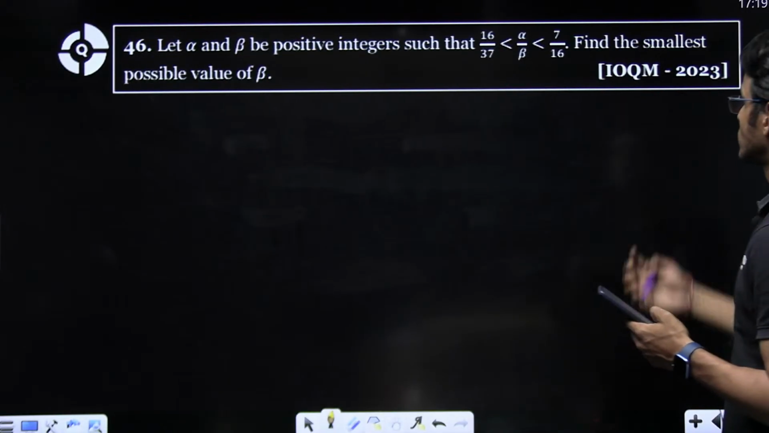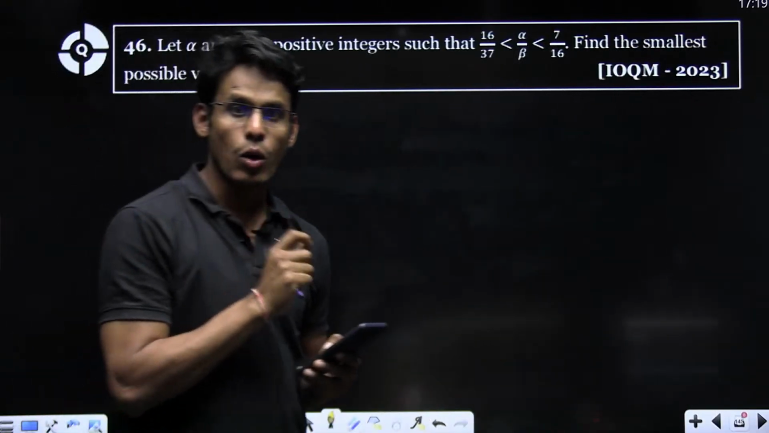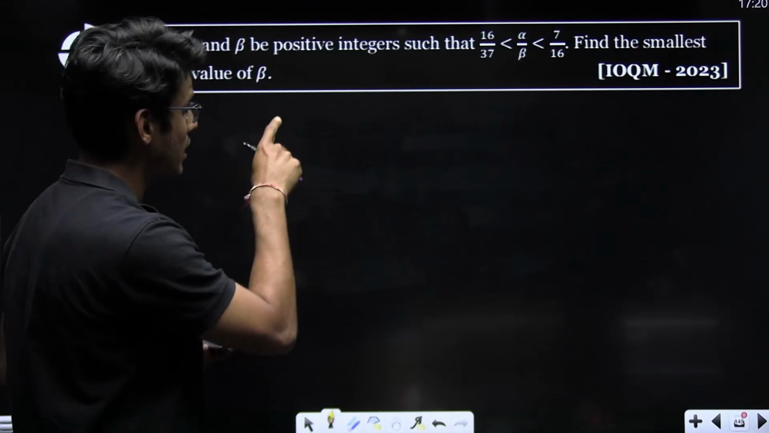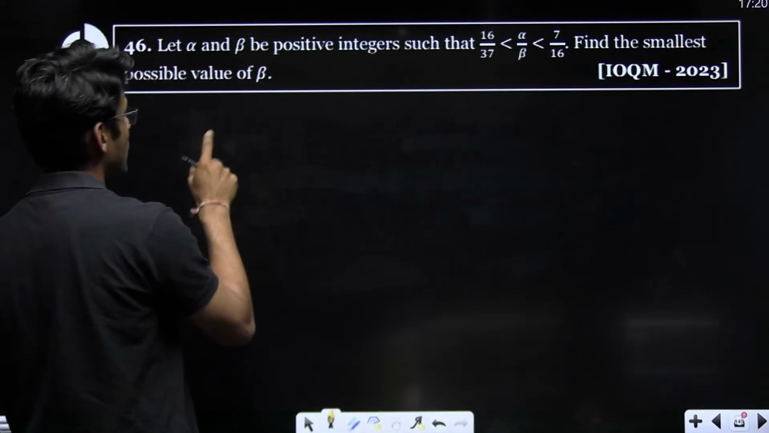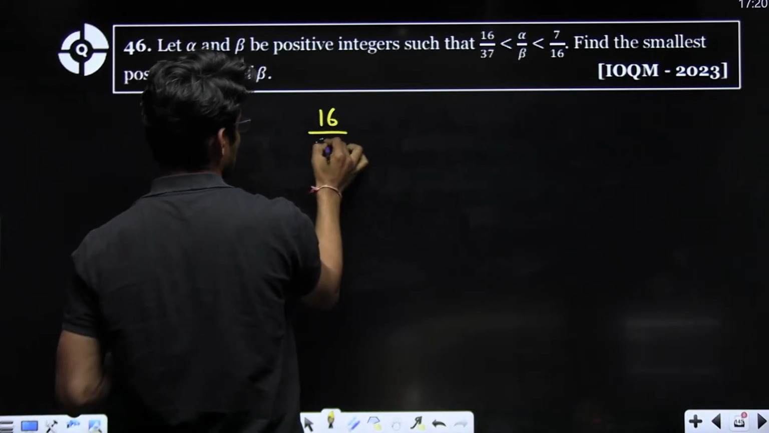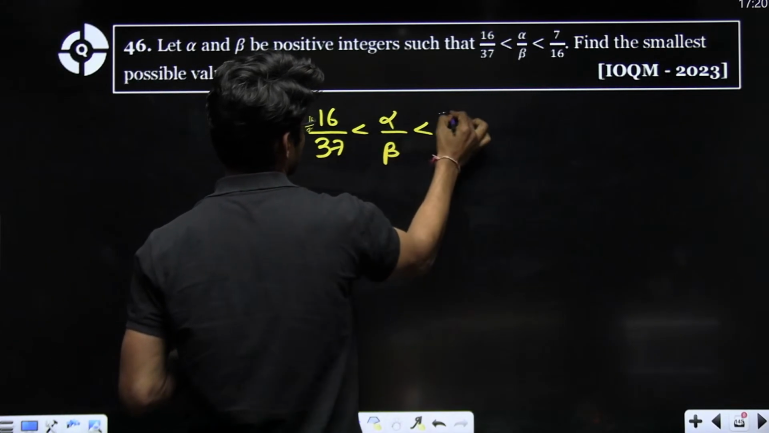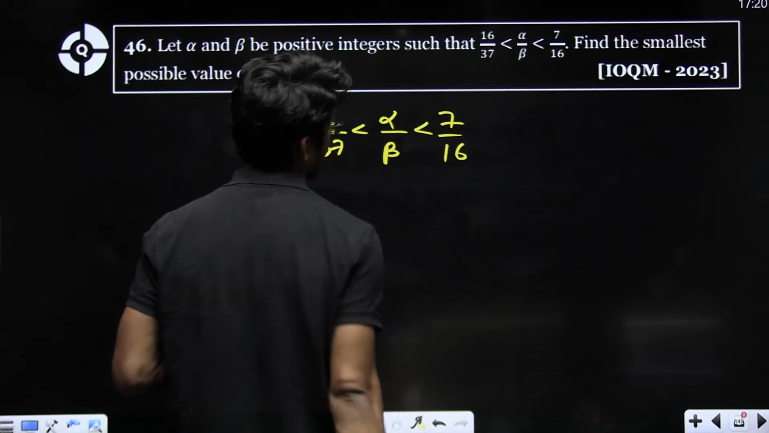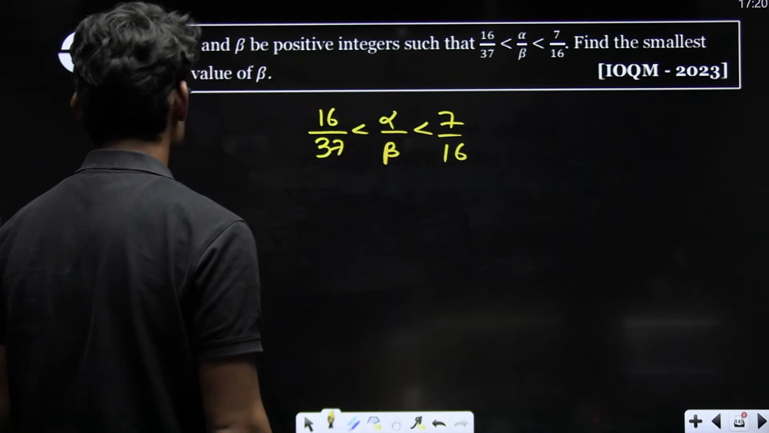Okay. Next. Now, we observed there was one more problem like this in the previous session. Let alpha and beta be positive integers such that 16 by 37 is less than alpha by beta, which is less than 7 by 16, right? Find the smallest possible value of beta.